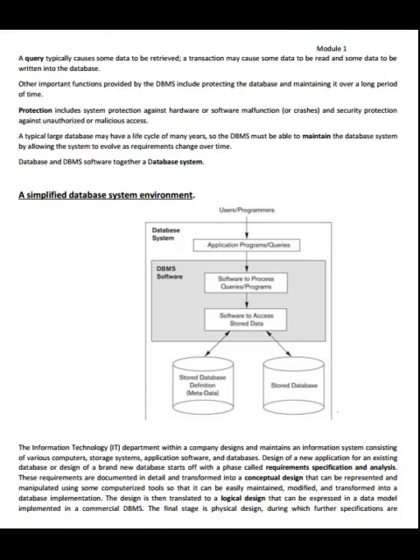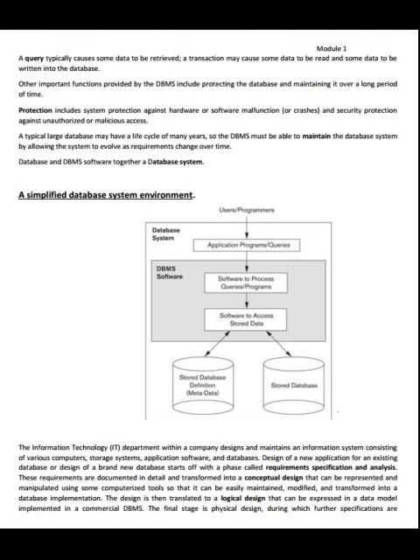Other important functions provided by the DBMS include protecting the database and maintaining it over a long period of time. Protection includes system protection against hardware or software malfunction or crashes, and security protection against unauthorized or malicious access.